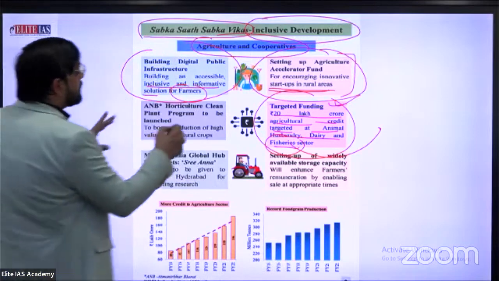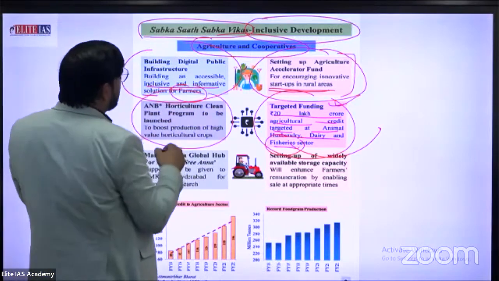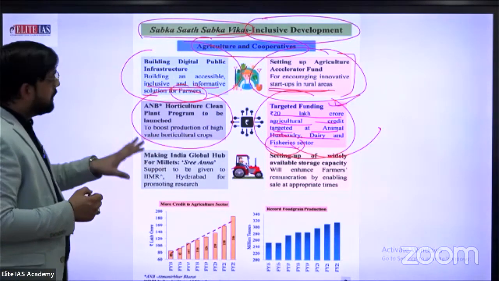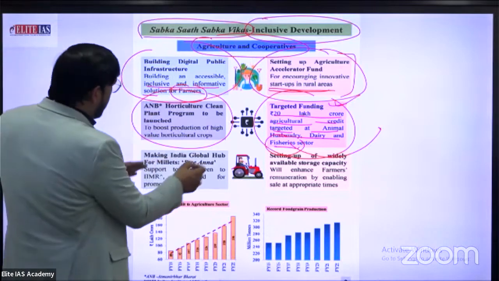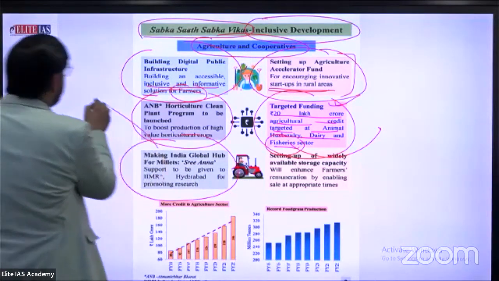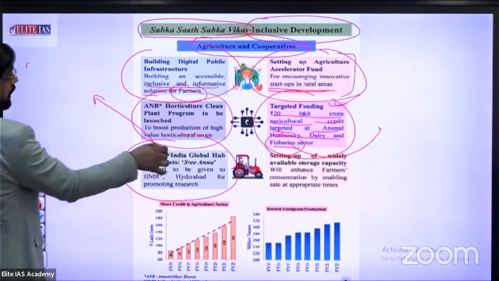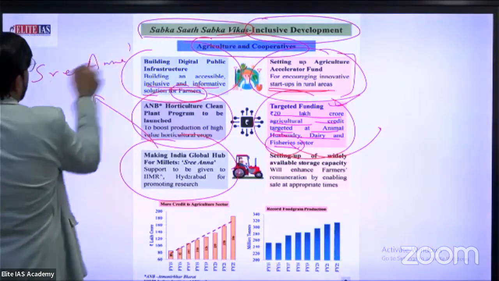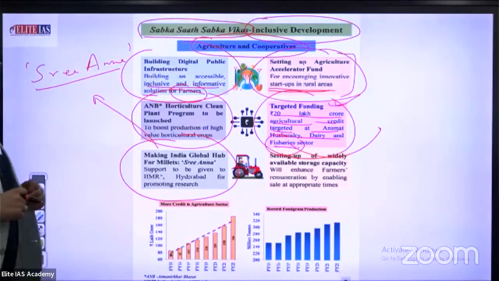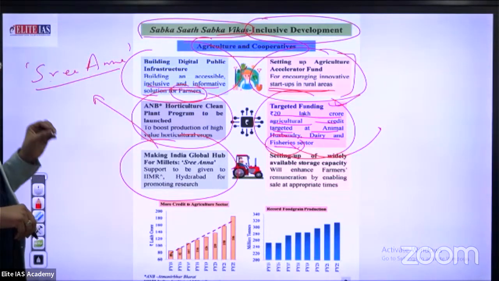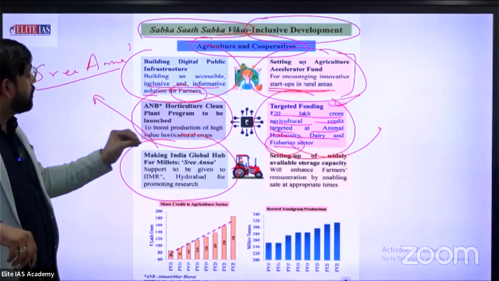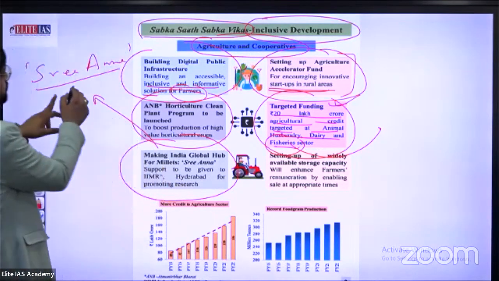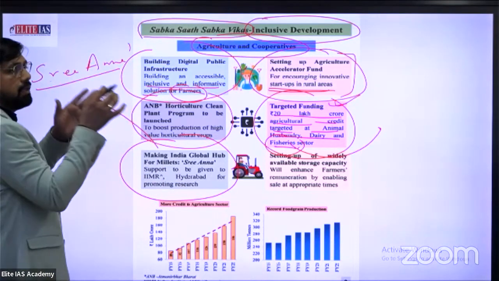Next, horticulture clean plant program to be launched to boost the production of high value horticulture crops. This one is a common sentence. Making India global hub for millets. Yes, making India global hub for millets. Especially there is a program known as Shri Ann, related to the food grain sector. So, making India global hub for millets, support to be given to IIMR, who is responsible to fulfill this target or give a graph or roadmap.